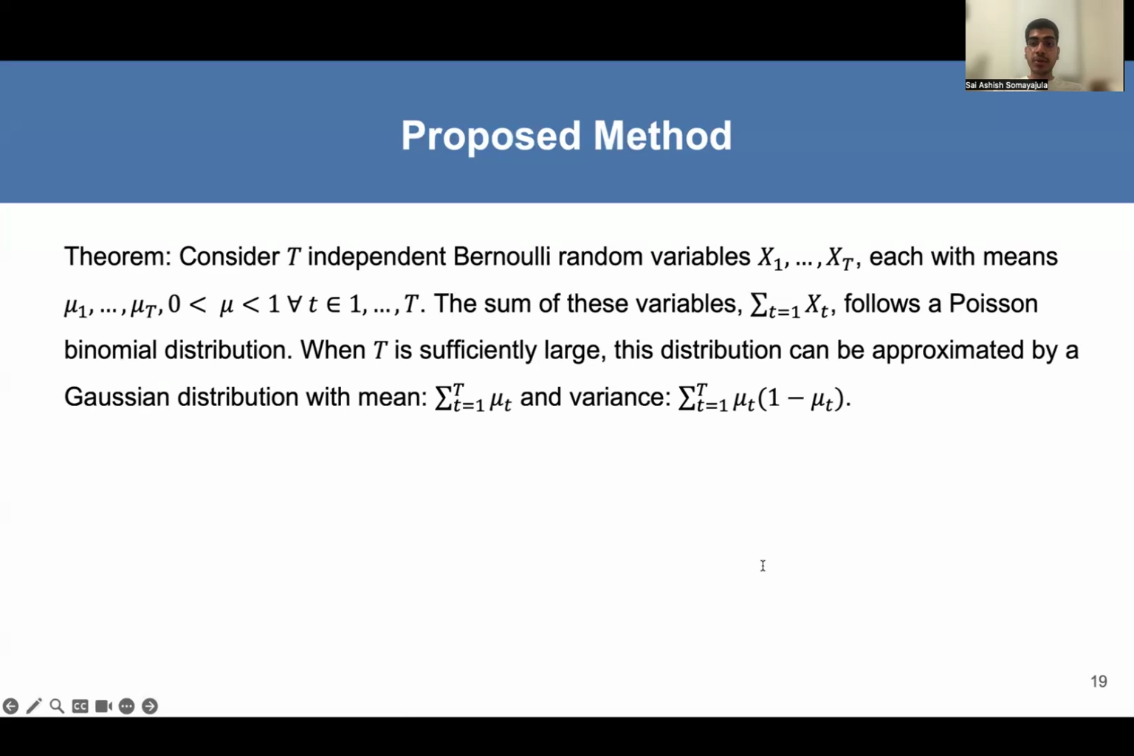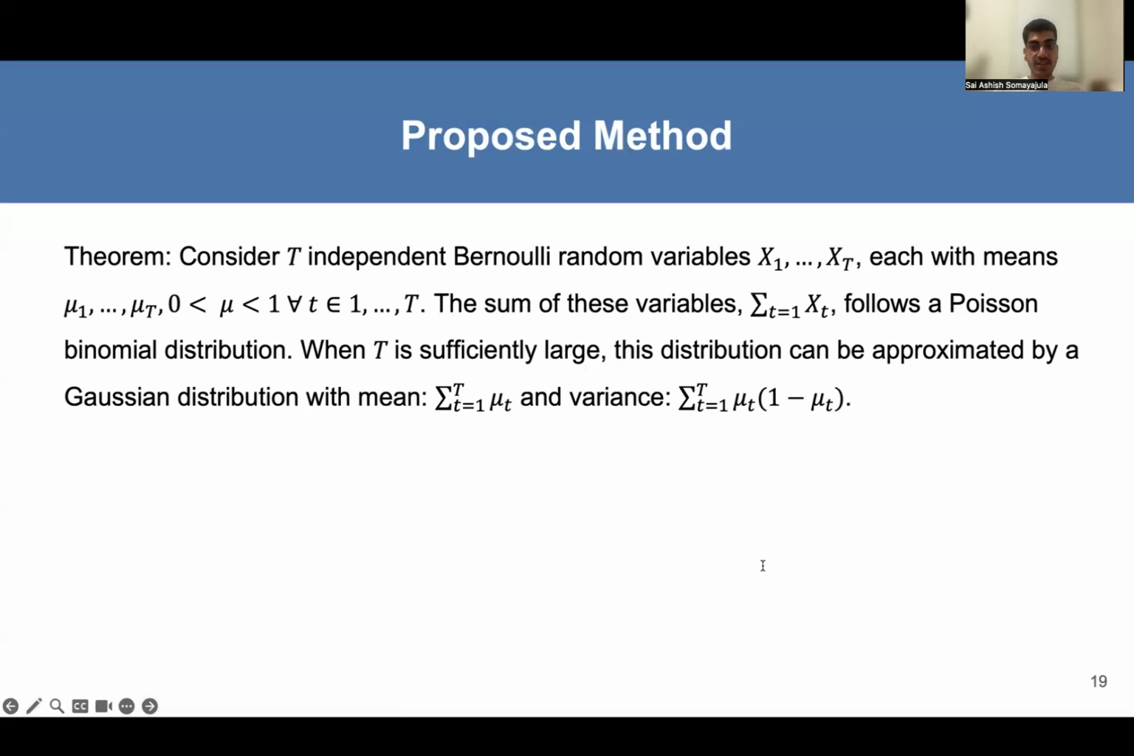Consider t independent Bernoulli random variables, each with means mu1, mu2, and so on up to mu t. The sum of these variables follows a Poisson binomial distribution. When T is sufficiently large, the mean of this distribution becomes the summation of the means, mu's, of the individual Bernoulli random variables. And the variance is the sum from t equal to 1 to T of mu t times 1 minus mu t.